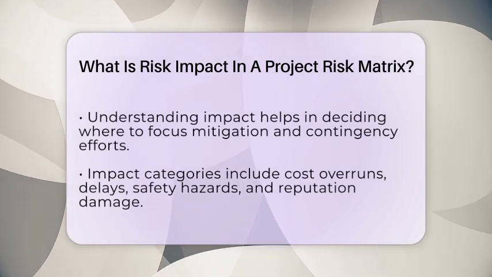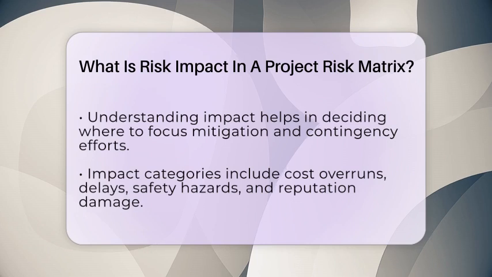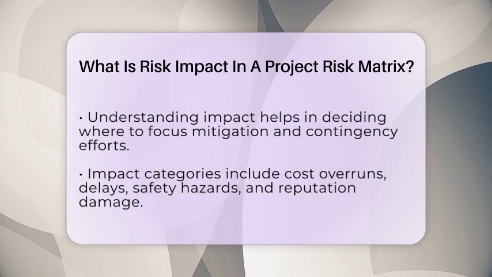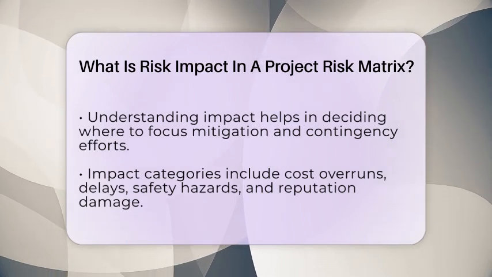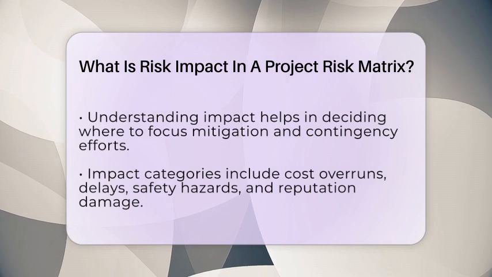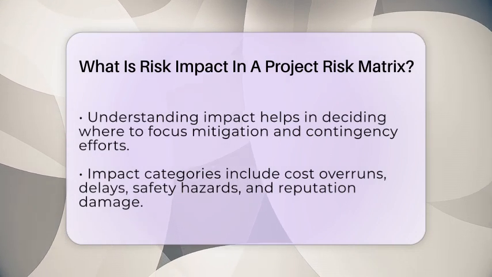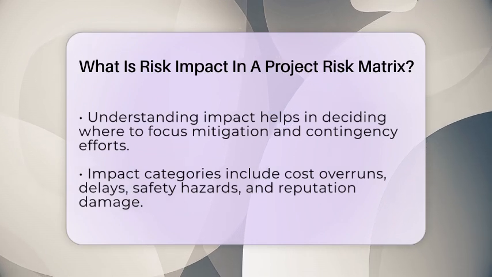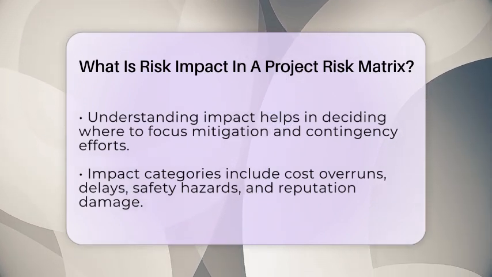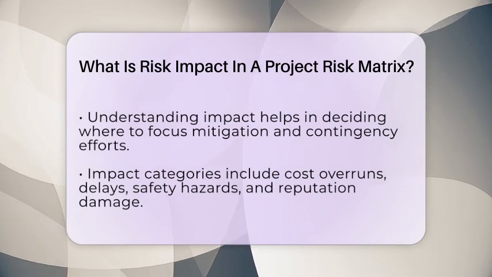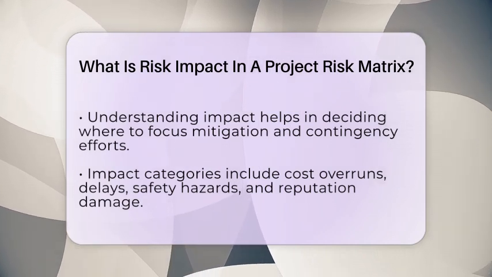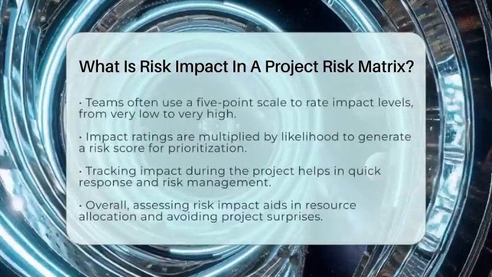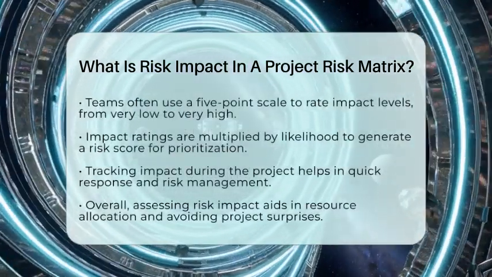When assessing impact, teams look at how severe the consequences could be. For example, if a supplier delay could push back the project timeline by 2 months, that's a high impact. If a minor defect causes a small rework that costs a few $100s, that's a low impact. To make this process consistent, many project teams use a 5-point scale. For instance, impact levels might range from very low, meaning minimal disruption, to very high, which could threaten the project's success. Clear definitions for each level help everyone stay on the same page.